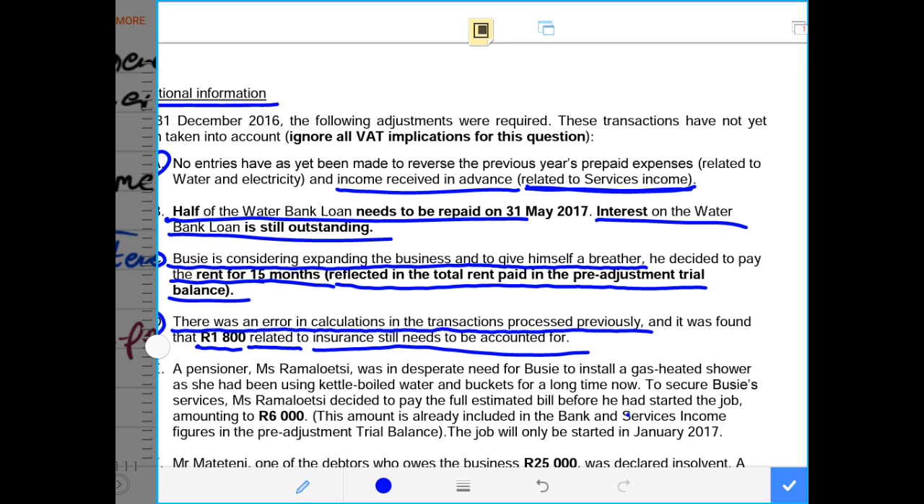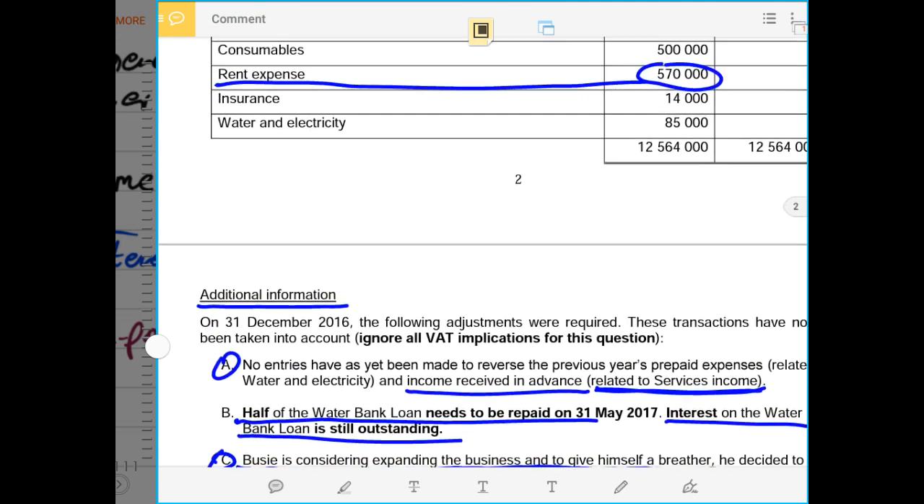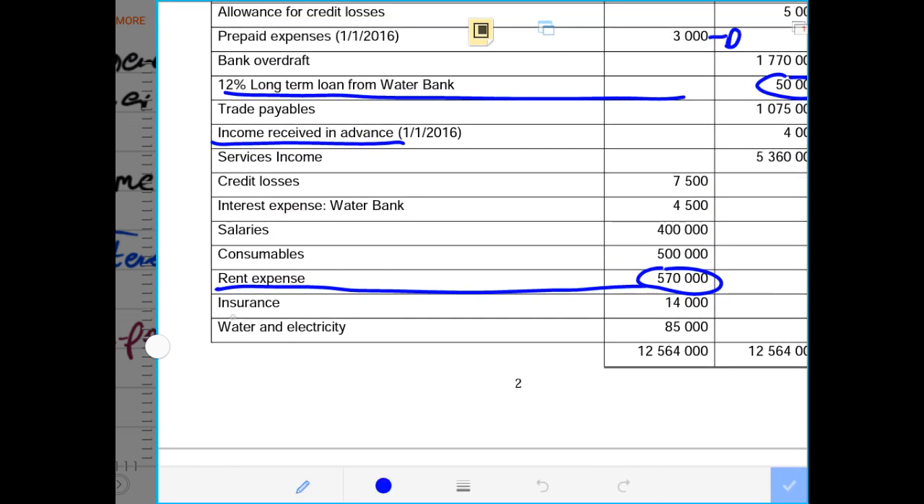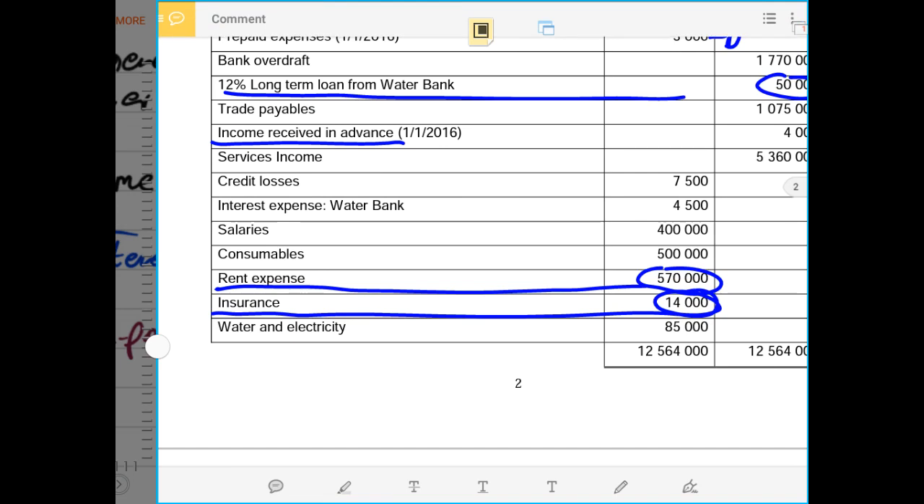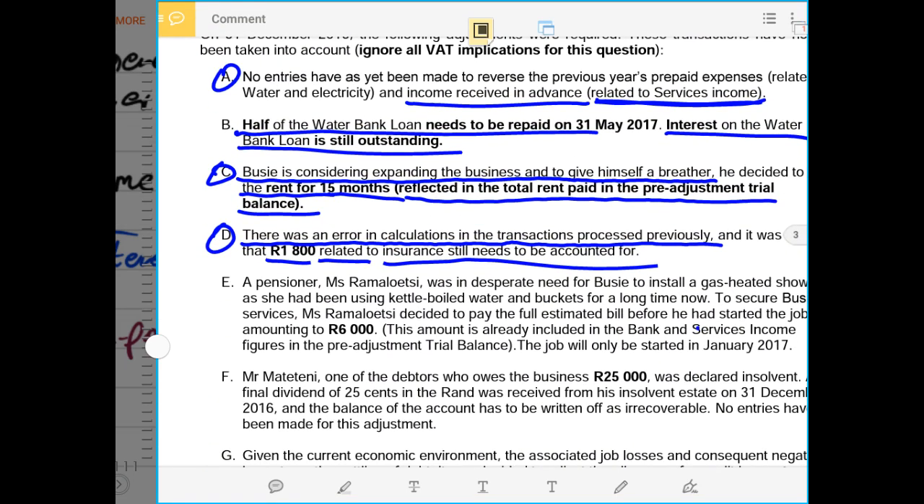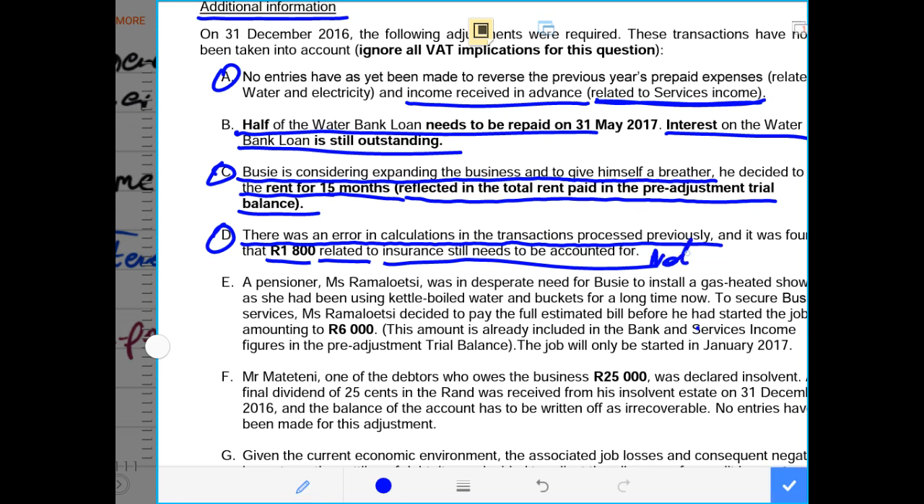That means there is an amount of insurance that is not yet accounted for, and we know that insurance is an expense in this case. Therefore, that insurance will have to be accounted as accrued. So now let us check how much insurance we have in the trial balance. In the trial balance, we have an insurance of 14,000, and they say in this 14,000 there is insurance of 1,800 that is not yet paid. In other words, when they say not accounted for, it means not yet paid.